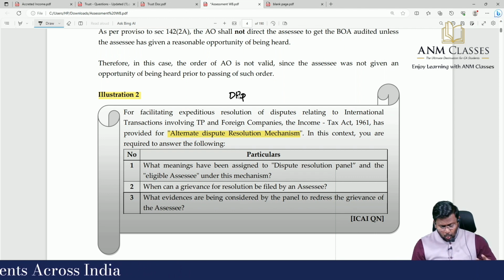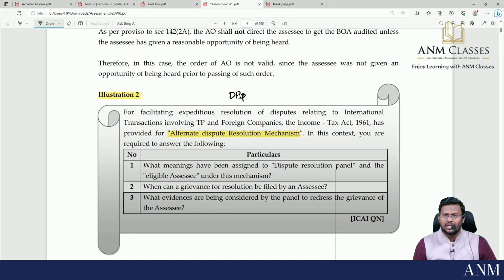What evidence is being considered by the panel to redress the grievance of the assessee?